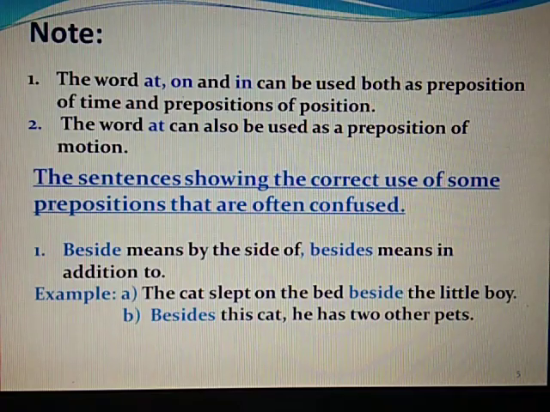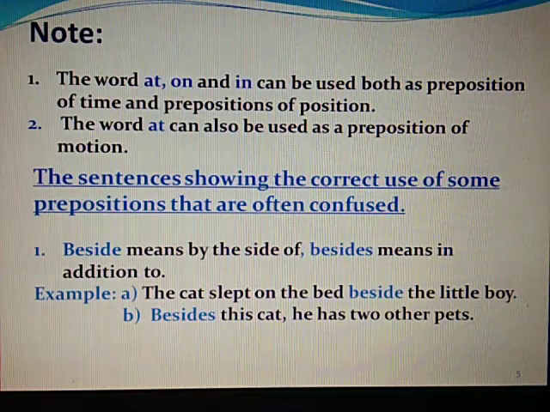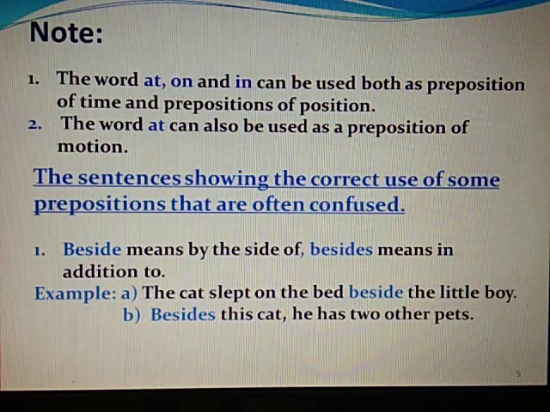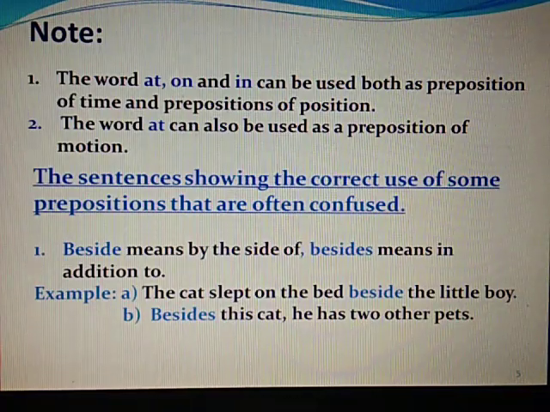These sentences show the correct use of some prepositions that are often confused. Now here you will find the difference, like beside and besides. When we say only beside, it means by the side of, and when I am adding s to besides, it means in addition to. So the cat slept on the bed beside the little boy.